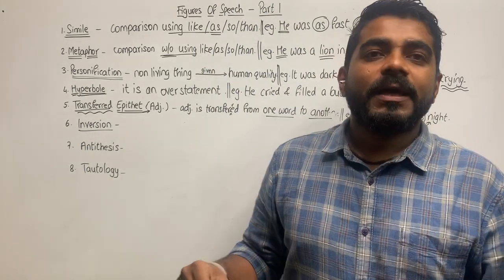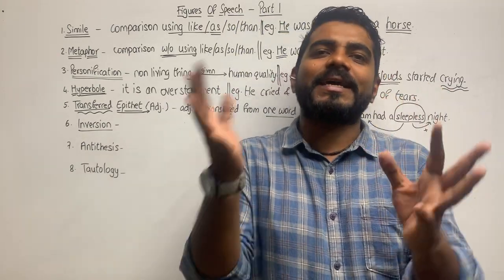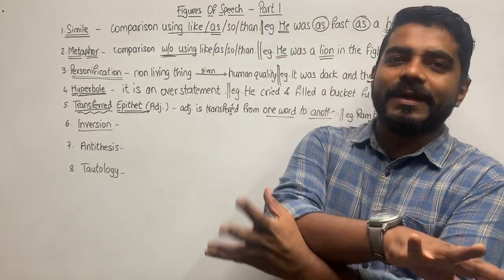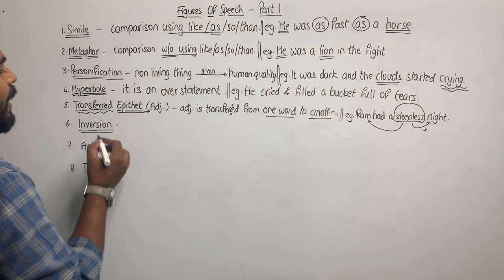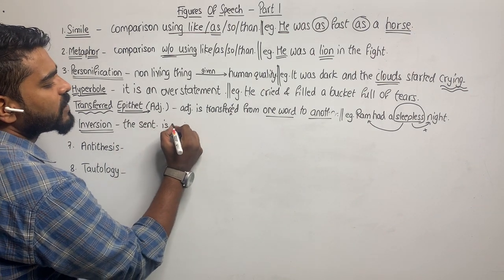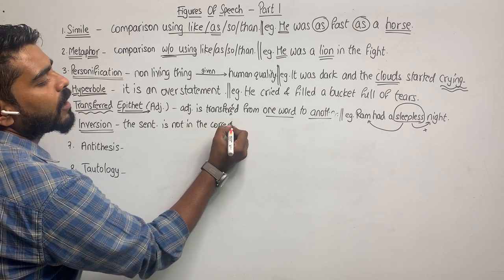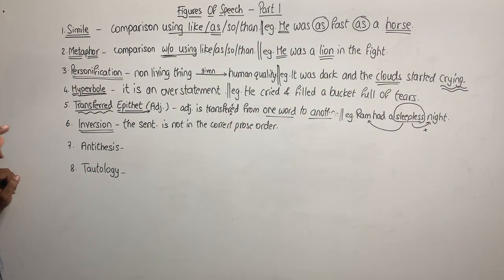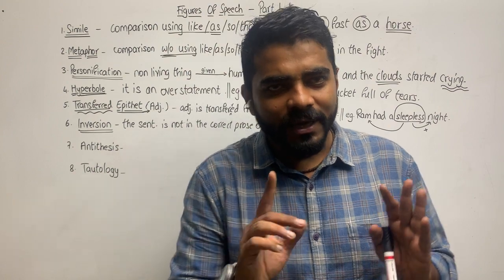Now in poems, there is a liberty that these poets take where the sentence formation is inverted. The order of the sentence is inverted. Because it is inverted, the figure of speech is called inversion. Alright, see. Inversion. The sentence is not in the correct prose order. So if you see grammatically, it may not sound like a perfect sentence. Okay. For example,